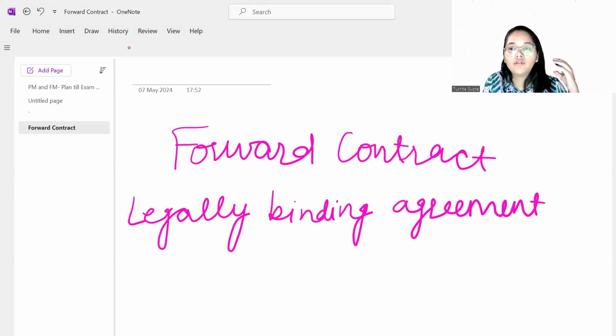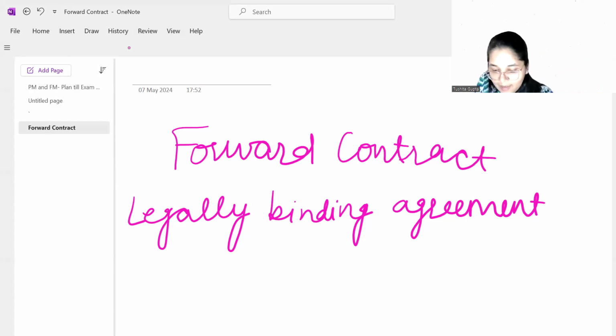Basically, if you do not do the thing which you had promised, then the person who had entered into an agreement, the counterparty in your contract, can drag you to court, saying that this person had this arrangement with me and now he is not fulfilling it. This is what you mean by a legally binding agreement.